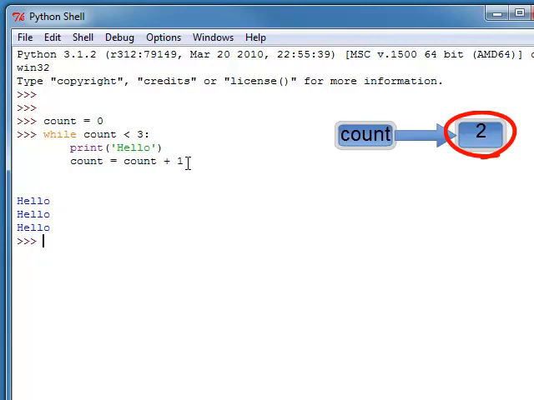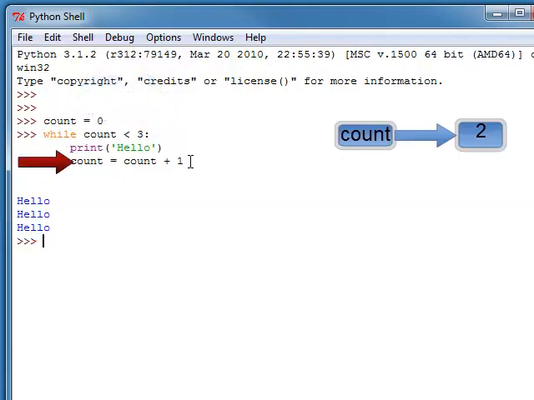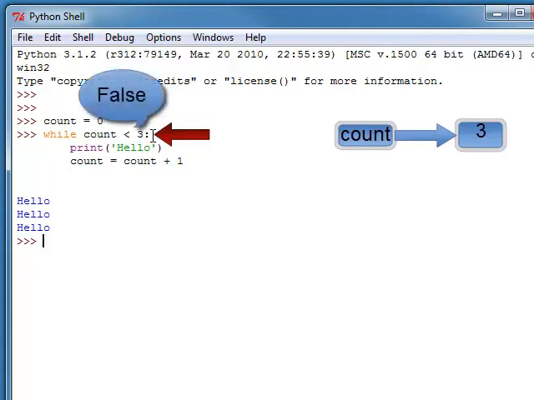Now count is assigned the value 2, and the loop starts over again. While count is less than 3. Well, that's true, so we print hello, and then count = count + 1. Now the count variable is assigned the value 3, and the loop starts over again. While count is less than 3. Well, this time the expression is false because 3 is not less than 3. So since the expression is false, the loop stops, and that concludes the execution of that piece of code.